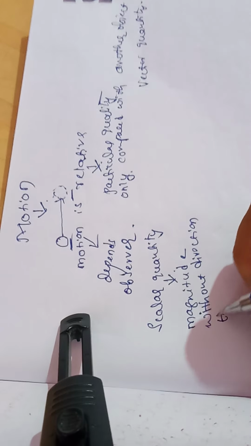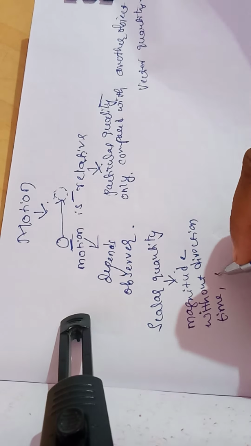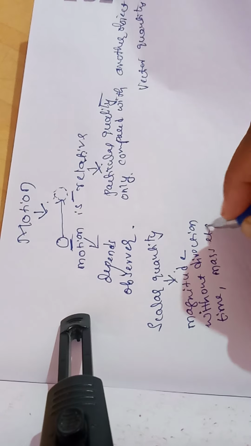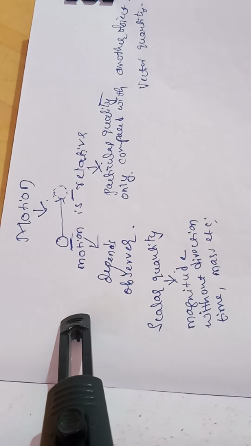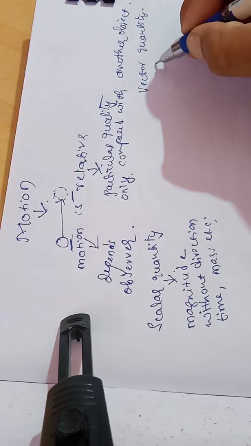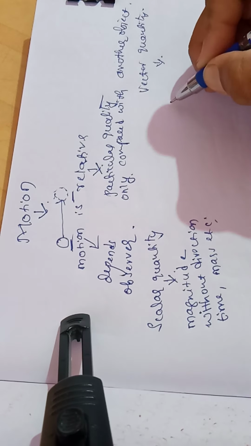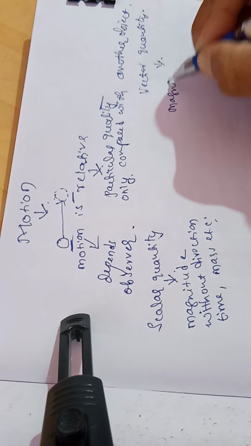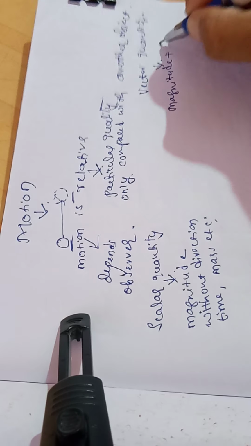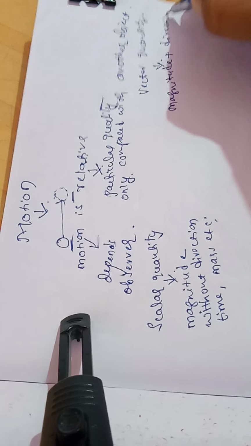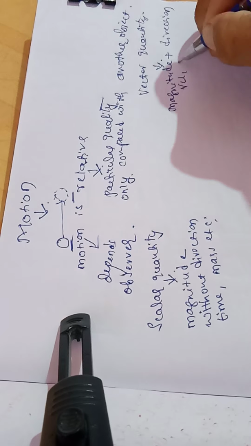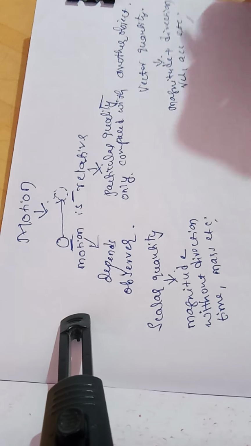Examples are time, mass, etc. Magnitude means a particular value. Vector quantity means those quantities which have magnitude as well as direction. Examples are velocity, acceleration, etc.